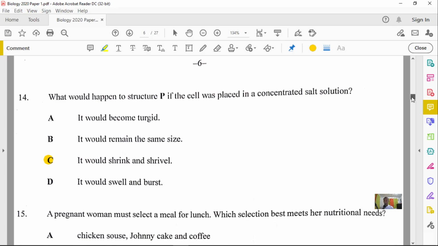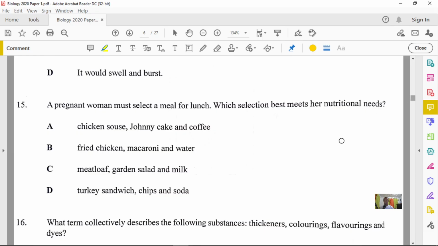Let's look at question number 15. Number 15 states that a pregnant woman must select a meal for lunch. Which selection best meets her nutritional needs? And remember, she is pregnant, so she is obtaining nutrients to maintain herself and also the developing fetus. If you look carefully at option A, it states chicken sauce, which is good because it's protein and of course other things that are cooked within the sauce. And Johnny cake is a good source of carbohydrates, and definitely she needs some form of energy.